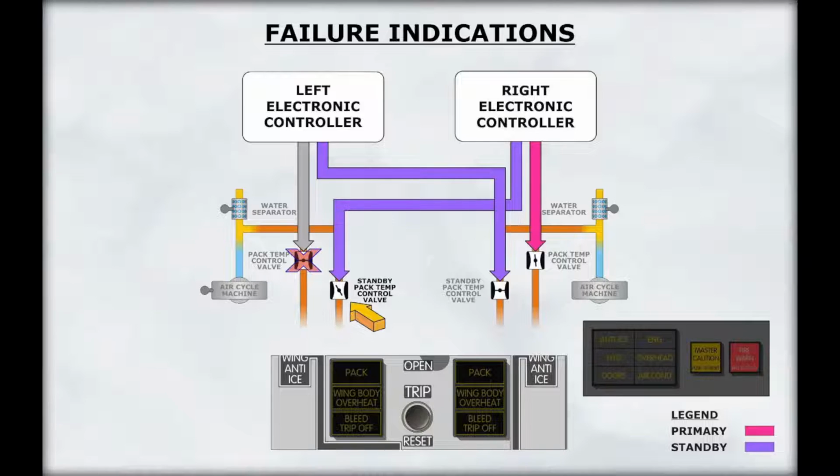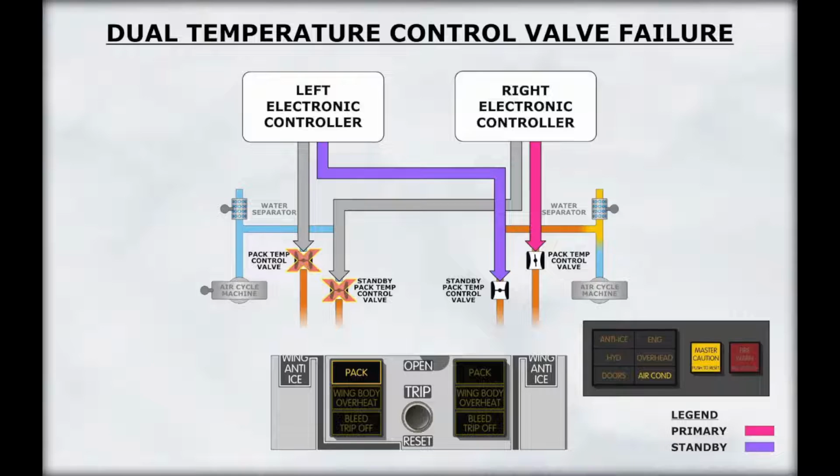A failure of the primary pack controller is indicated by the illumination of the pack light, the master caution light, and the air conditioning system annunciator light during a recall. In the event both the primary and standby controllers fail, the affected pack will continue to operate without control. This situation will cause the pack, master caution, and air conditioning system annunciator lights to illuminate. Even though the pack is operating without control, an excessive pack temperature will cause the pack to trip off.